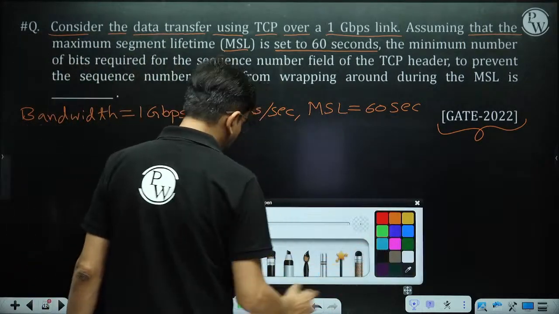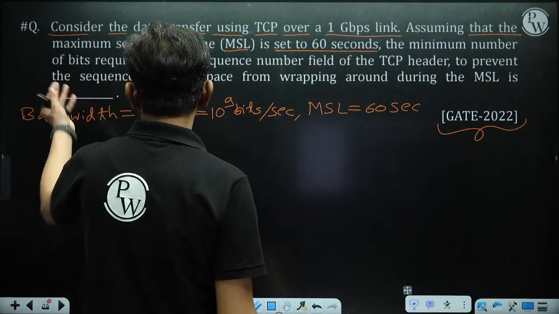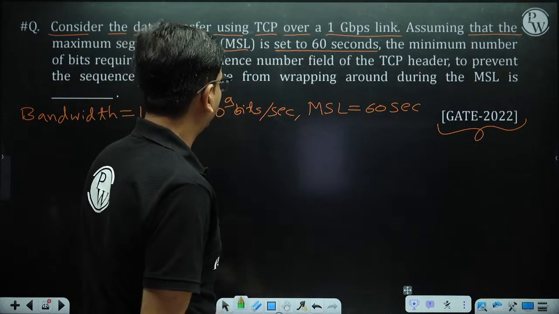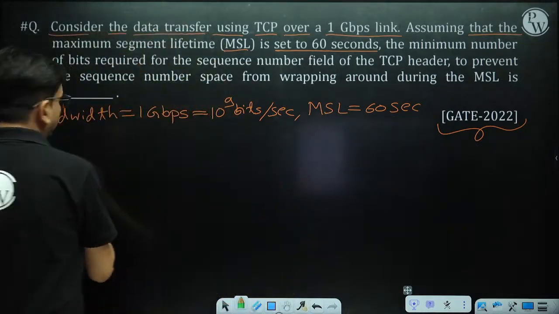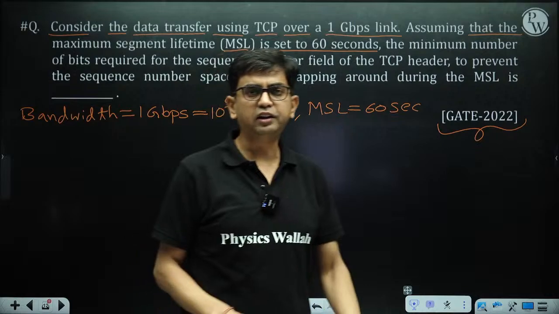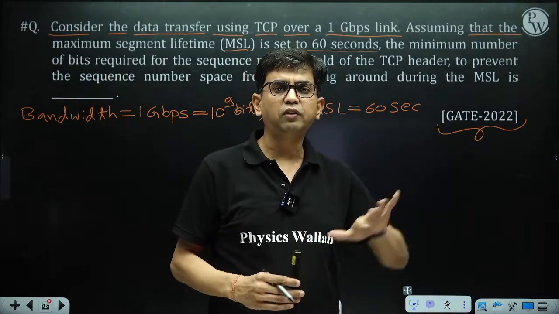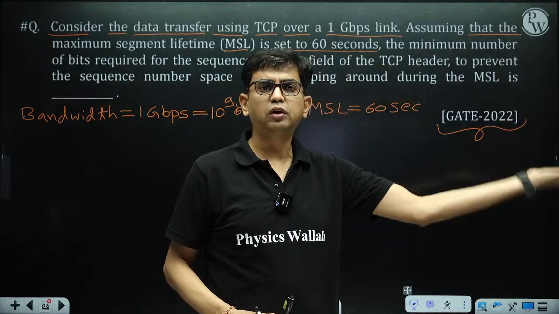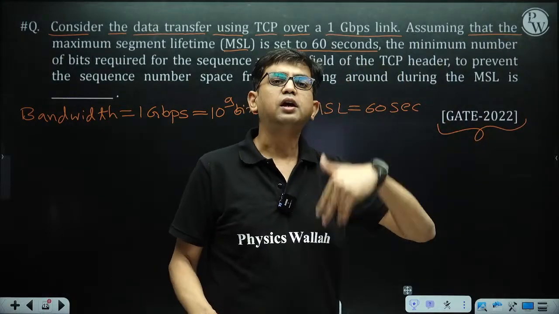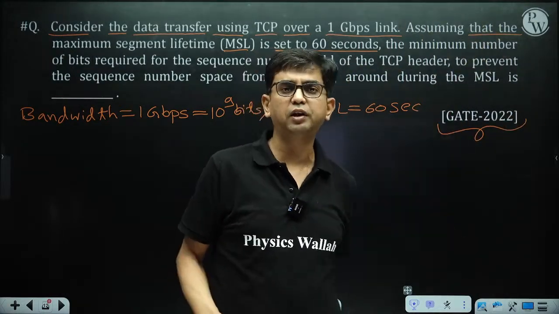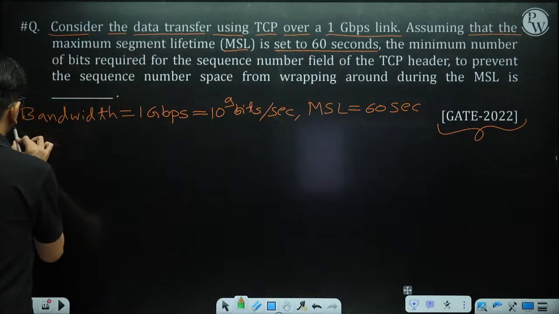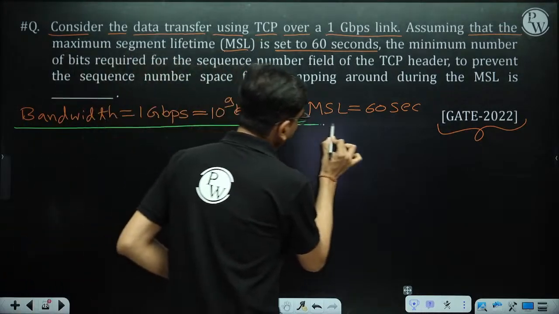Now it is asking for the minimum number of bits required for the sequence number field in the TCP header. Although the TCP header already contains a 32-bit sequence number, let's suppose we are going to design a new protocol similar to TCP. In that header, how many bits of sequence number are required in this scenario? So here we have to find it out.